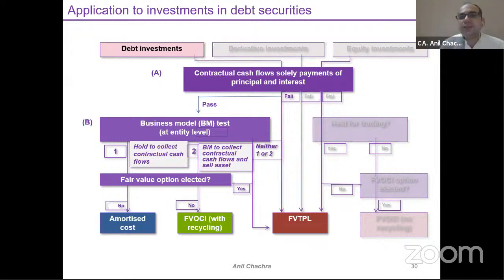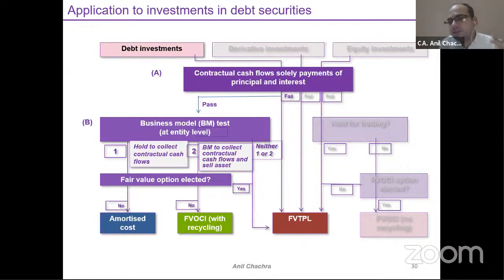So this classification you need to see at the issuer level, right? Because this Ind AS 109 is applicable from the holder's point of view. So the holder needs to check how the issuer has classified this investment, into the debt part or into the equity part. So we need to take those classifications in terms of the recognition in our books of account as far as the holder is concerned.